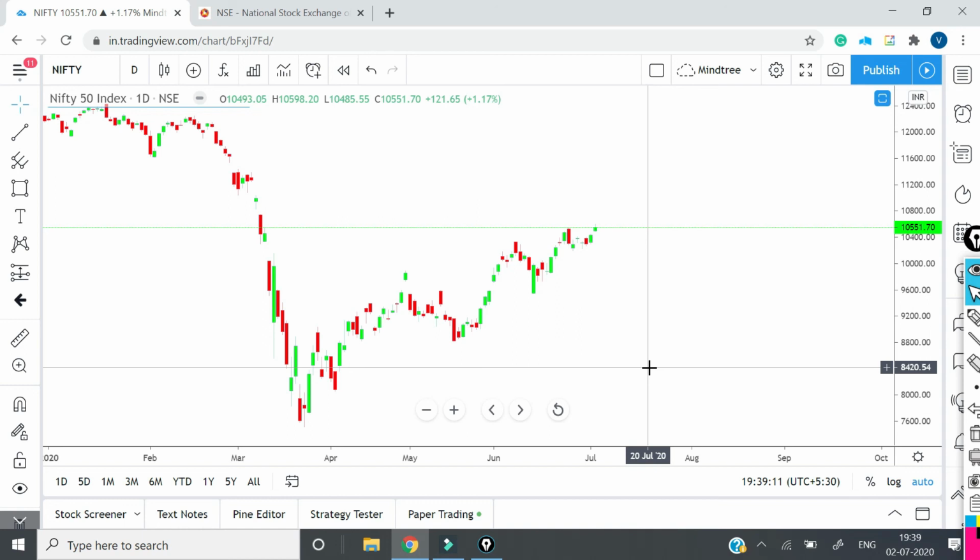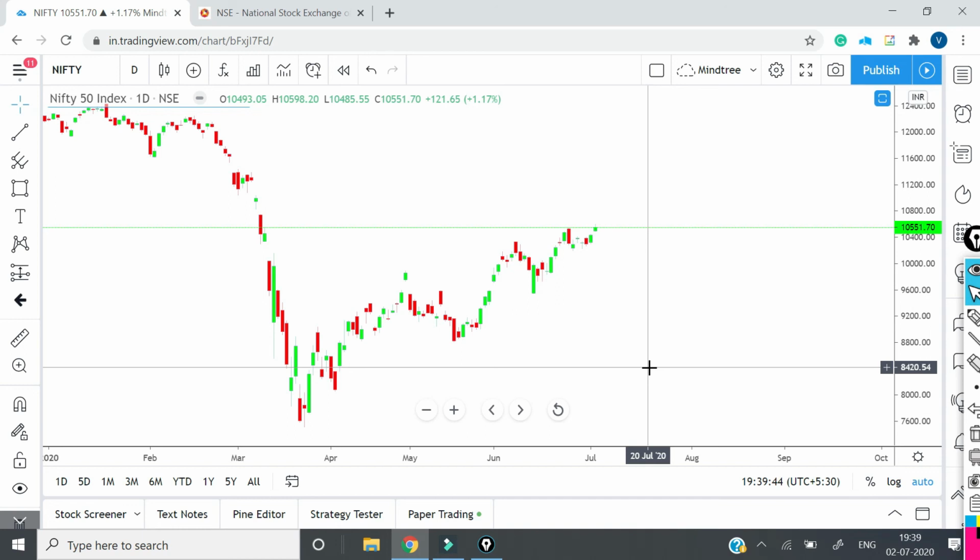For intraday, I have shown the levels, how we have to trade if price is going upwards, and how we need to trade if price is going downwards, what kind of candles we need to see for trading, and what should be our stop losses and targets. I hope this will help everybody, including me, tomorrow for trading, and I am sure many of you might be getting benefited out of it.